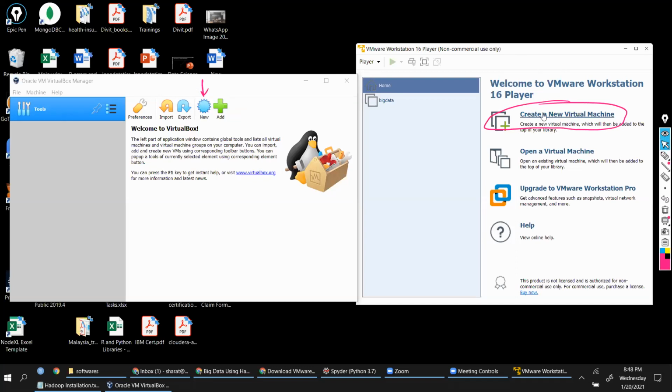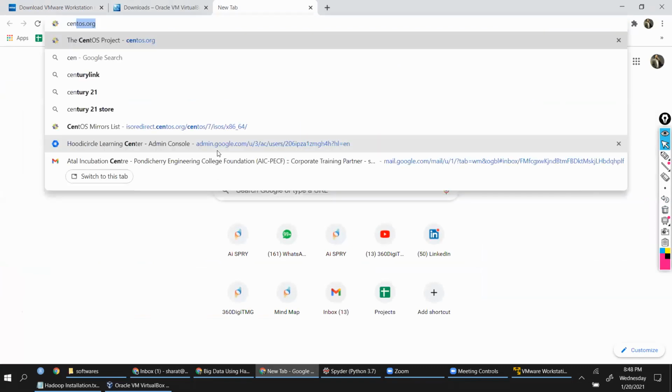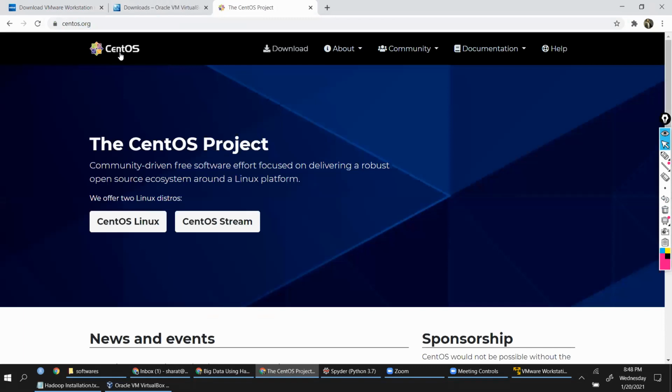Now, before you choose this option, you should have downloaded the Linux operating system software. For people who are doing it on a local system, we are going to use this free version. It's an open source free version, CentOS.